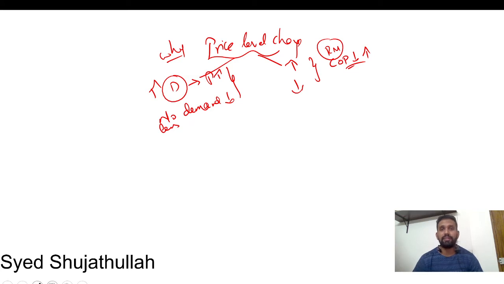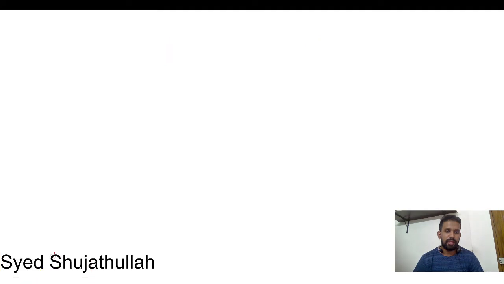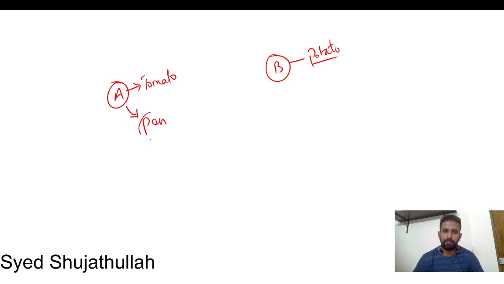Now let us relate this concept with our exchange rate. I'll tell you everything, please have some patience. Now, country A is there, country B is there. Country A's currency is tomato, country B's currency is potato. Okay. Now country A is producing what? Pen. Producing pens.